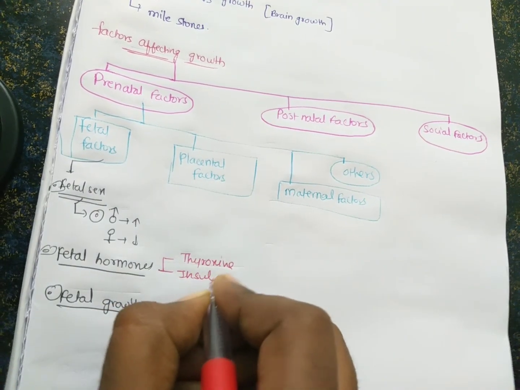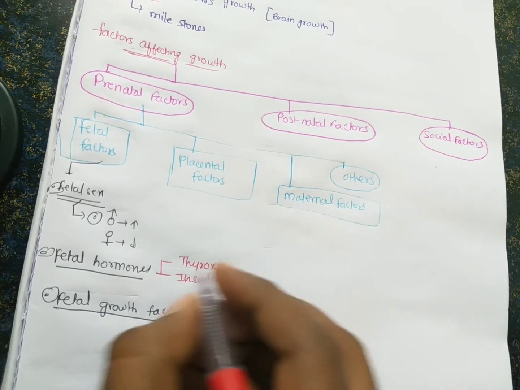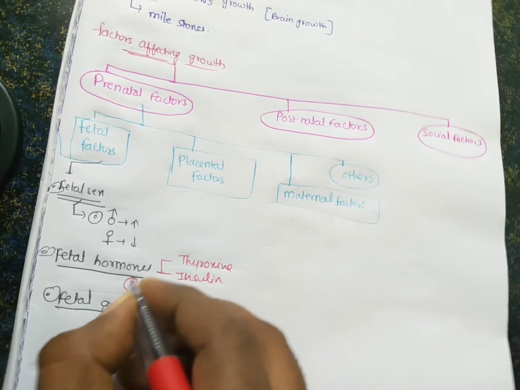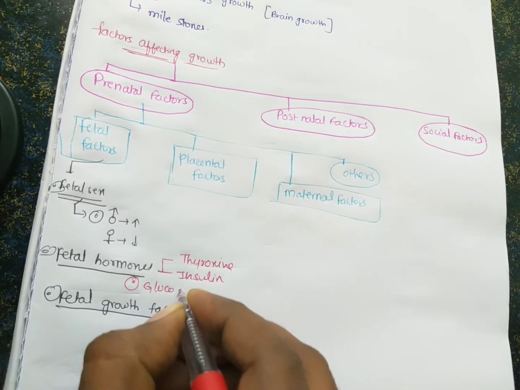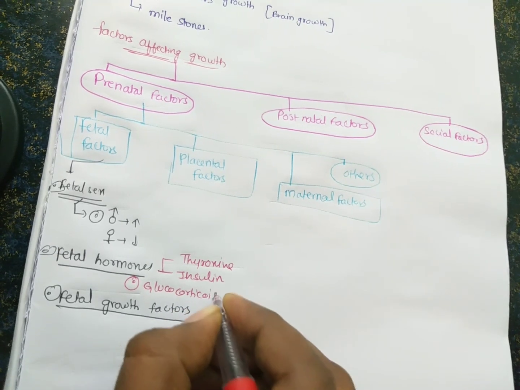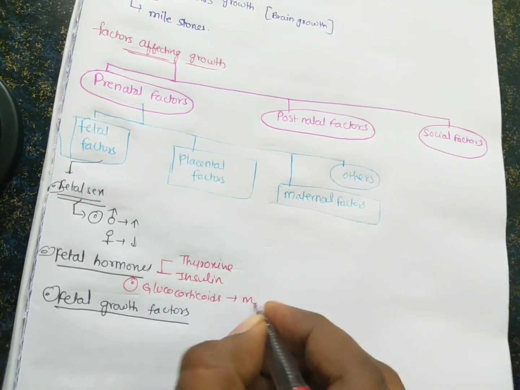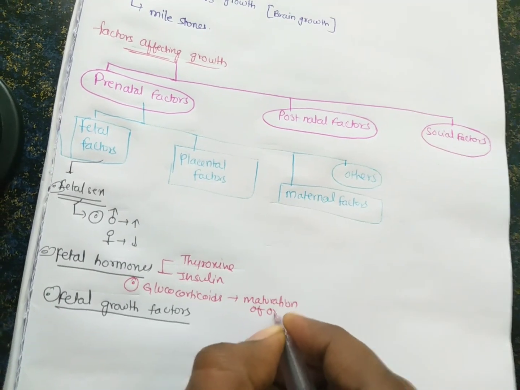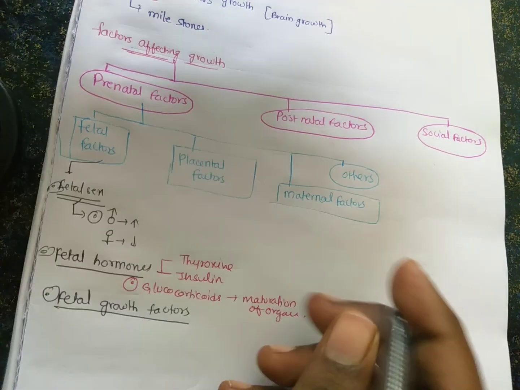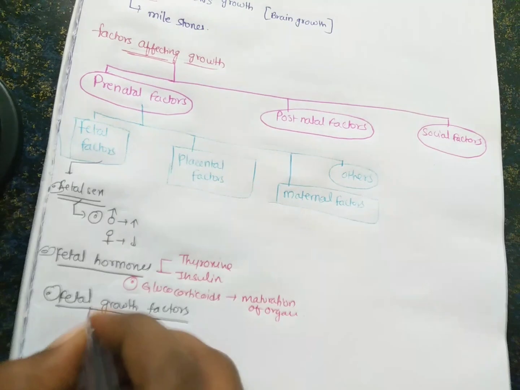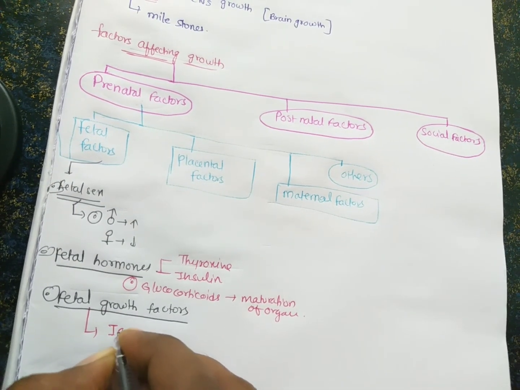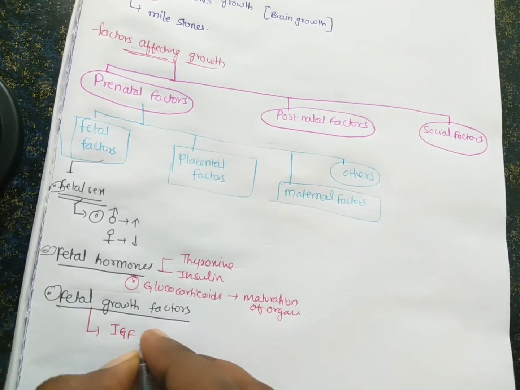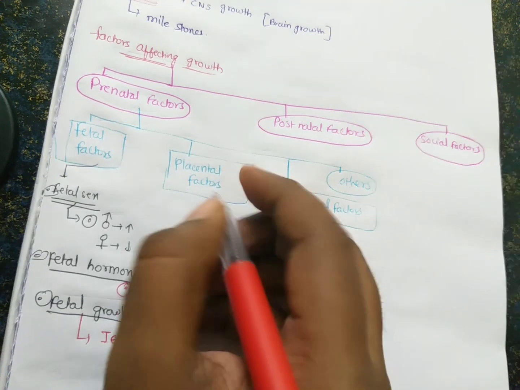Both these hormones are responsible for the growth of the baby. The other hormone is glucocorticoids, which is responsible for the maturation of the organs before delivery, so it is also growth of the organs. And the fetal growth factors responsible for growth are insulin-like growth factor 1 and 2.